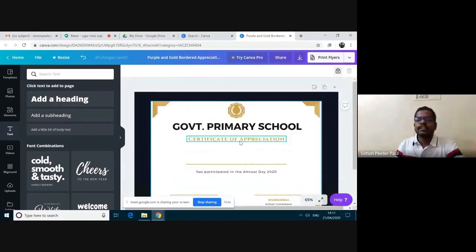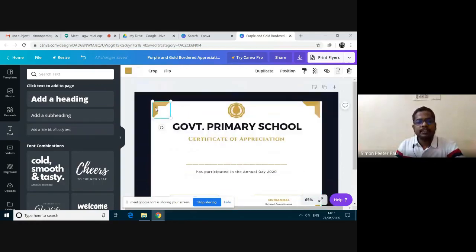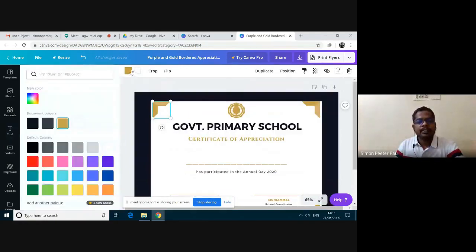And then the next thing, what I should do, I have to save. To change this icon color, you can click here and you can change its color. If you want to change this color also, you can do.